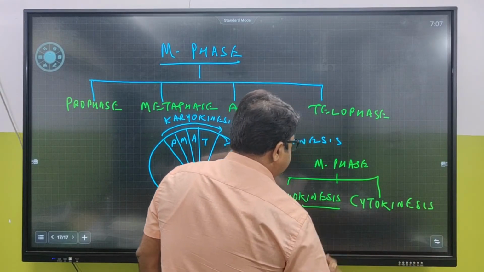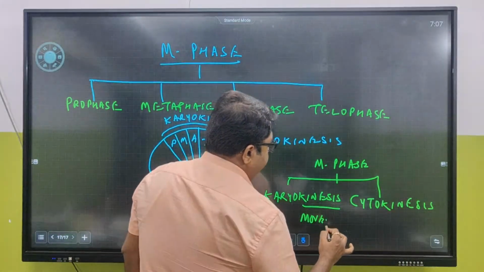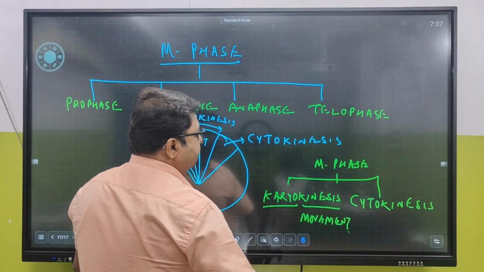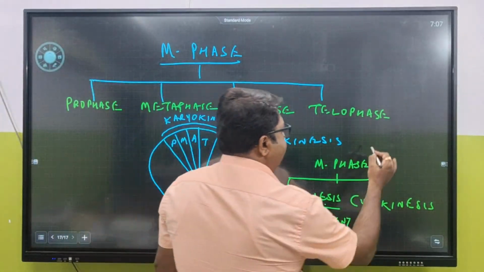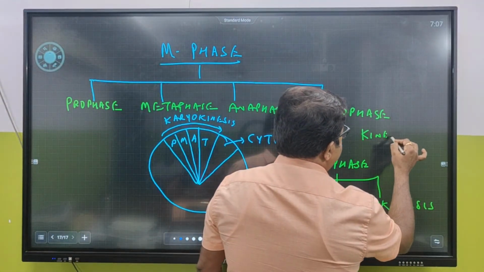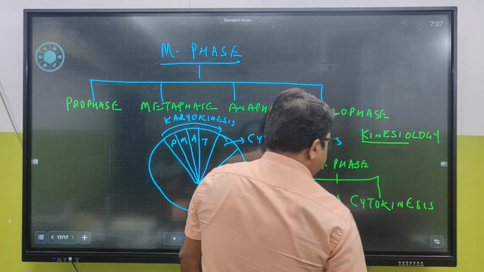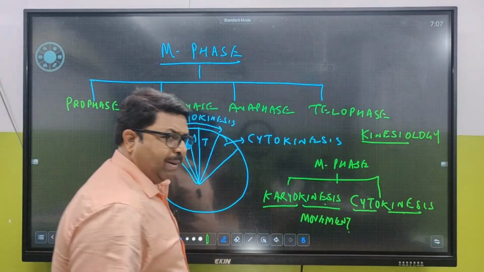Kinesis means division and movement. Movement of what? Division and movement of the nucleus. Where from has the term kinesis come? From the term kinesiology. What is kinesiology? Study of movement and locomotion is called kinesiology. And cytokinesis means movement of cytoplasm.